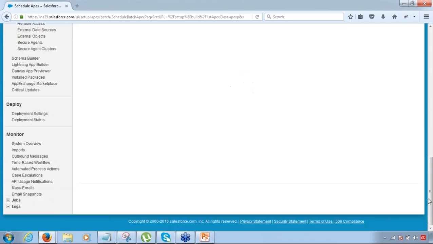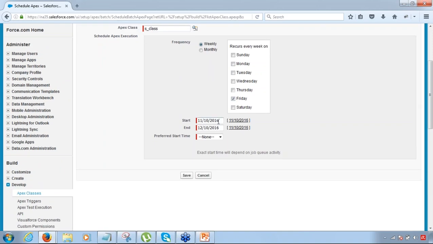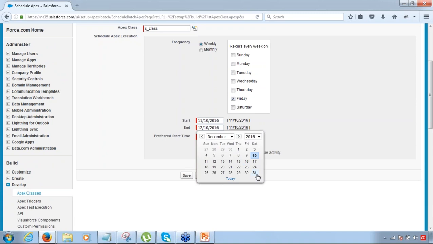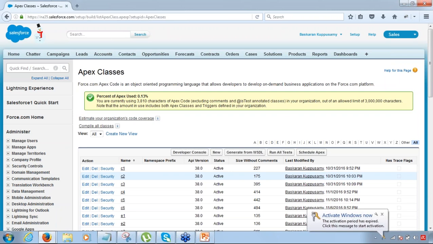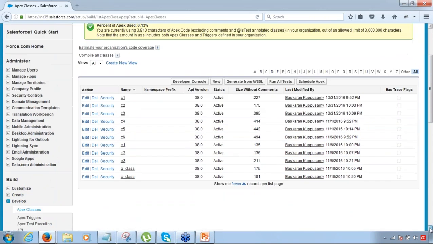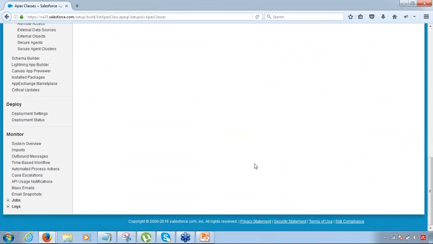Okay. Start date and end date, till when you want this process to continue. I want this process to continue till 31st December, and the start time should be 7 p.m. See, exact start time will depend on the job queue activity. That's what I was telling you. Save this. Now this Apex code has got scheduled. It's automatically gonna go and get executed on the defined time, depending on the job queue activity, obviously. So might get a little delayed from the exact time defined there, but it will get executed every Friday.